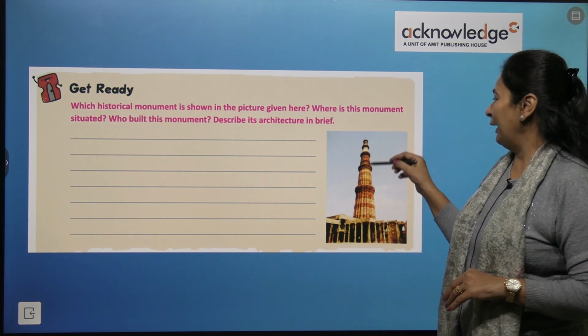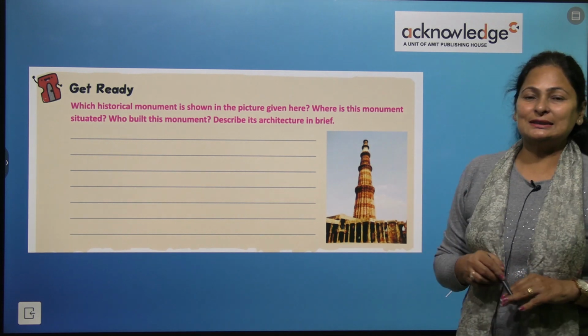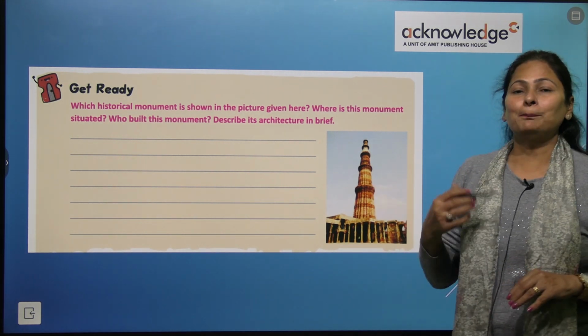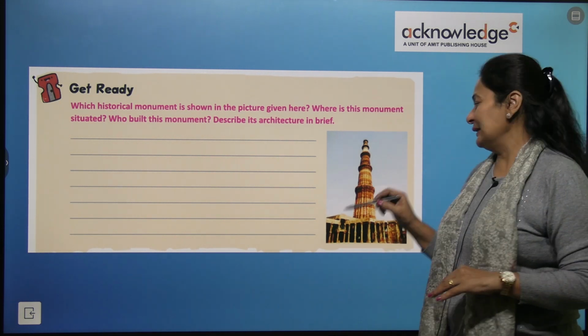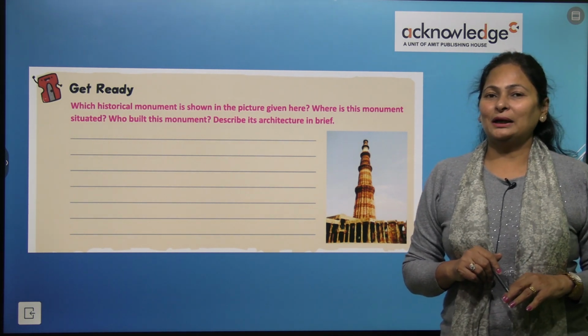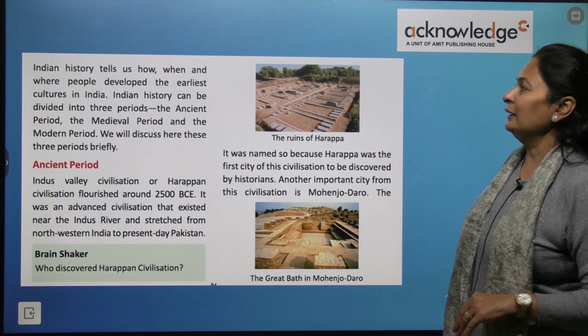It is a 5-story building, or minar as you'll say, and it has inscriptional bands. So this is about the Qutub Minar. You can Google it for more information.